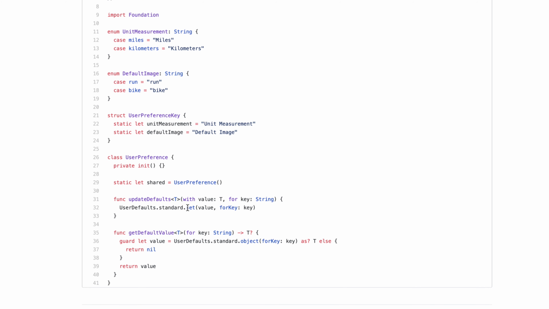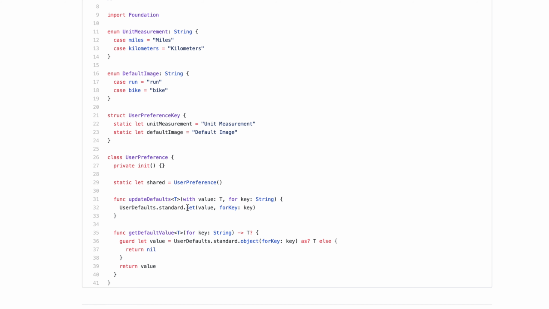If we take a look at the user preferences, what do we notice? Does anything stand out to us? Generics, right? There's use of generics there. There's only 2 functions. One function does the saving, the other function does the retrieving, correct?